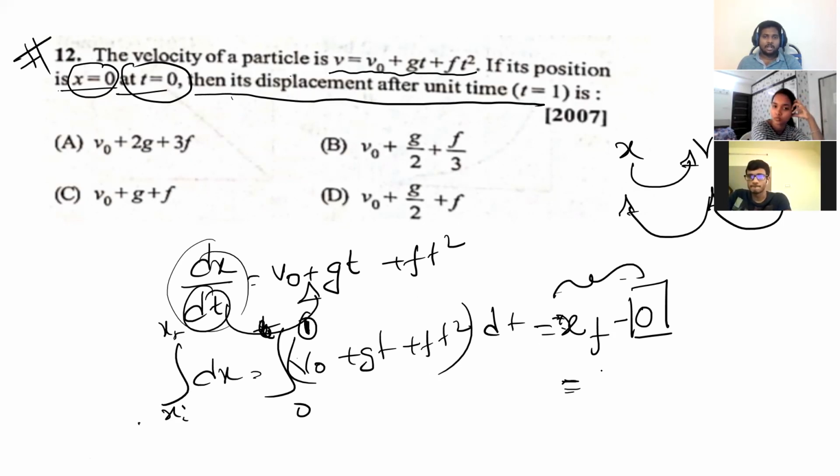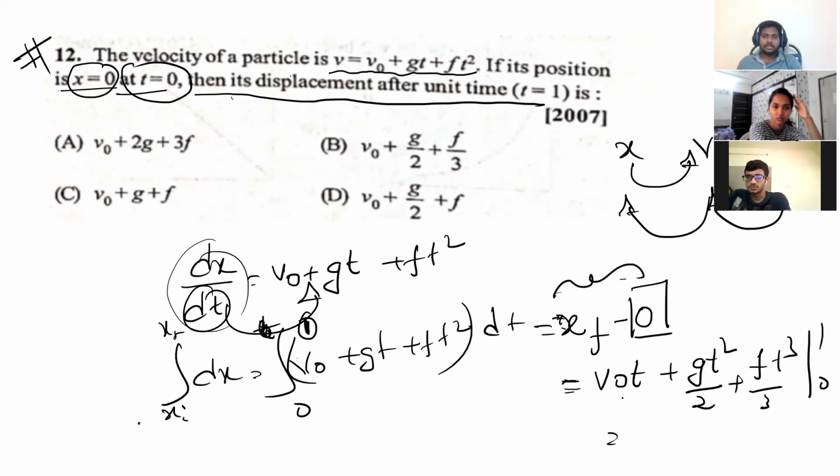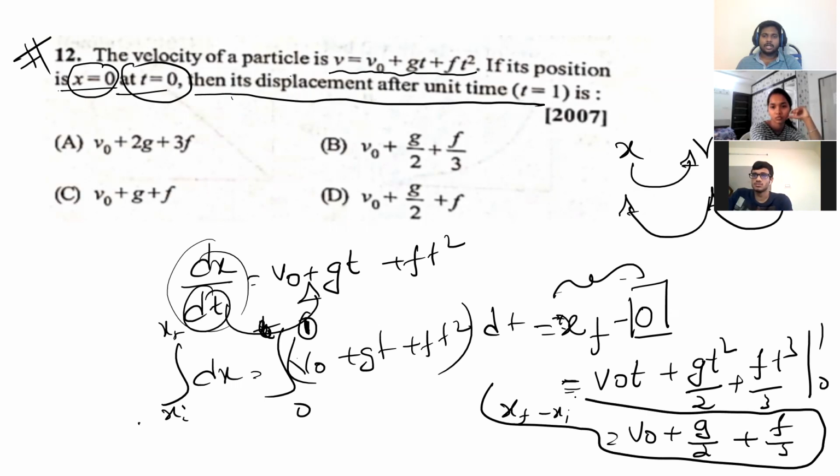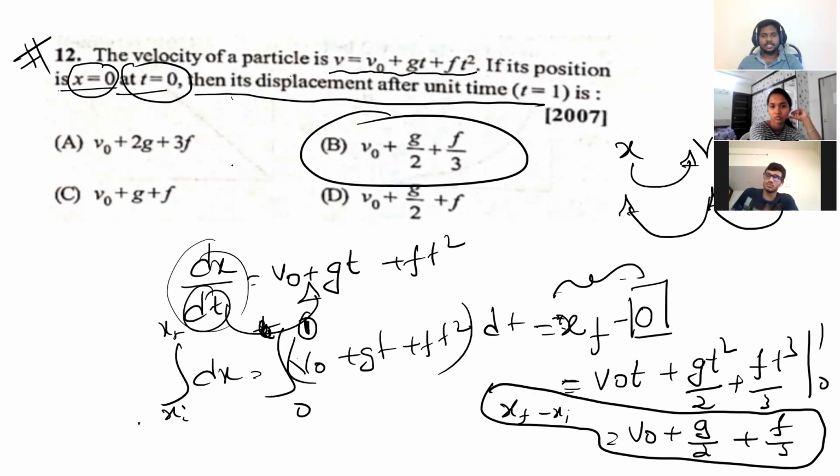So this is v naught t. After integration, it will become gt square by 2 plus ft cube by 3, from 0 to 1. If you substitute, it will become v naught plus g by 2 minus 0 plus f by 3 minus 0, isn't it? This is x final minus x initial, that is nothing but displacement. Your answer should be v naught plus g by 2 plus f by 3. I hope this is clear for you.